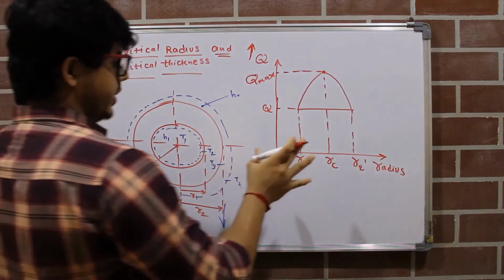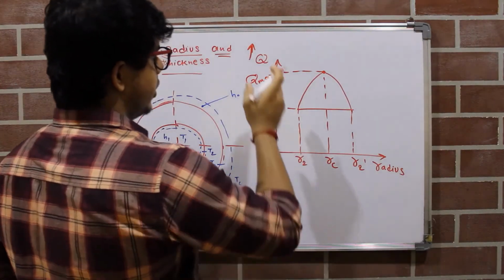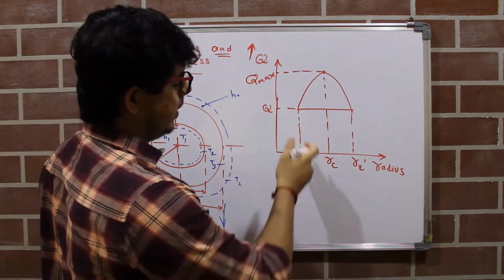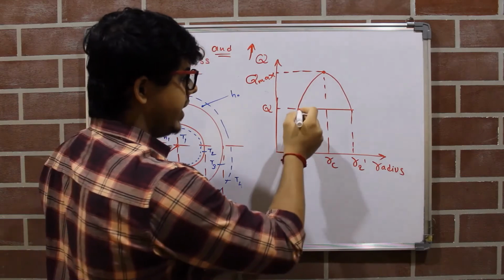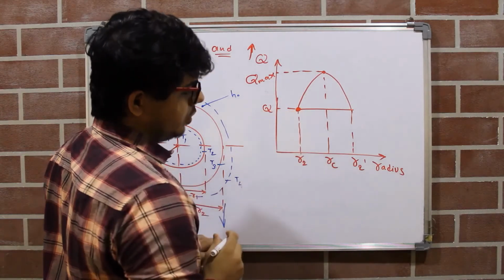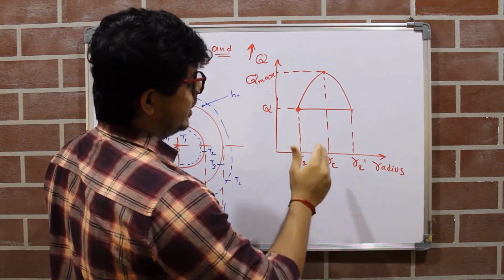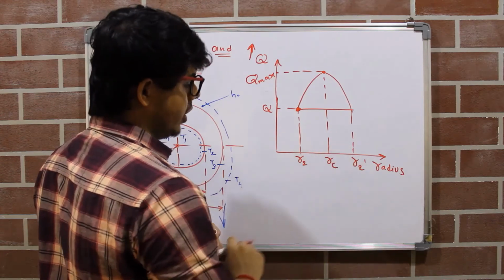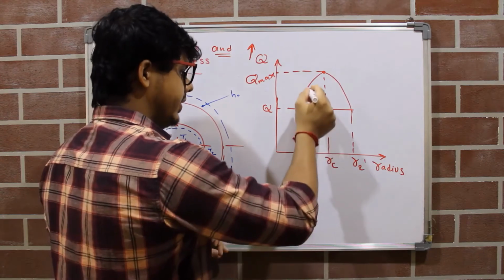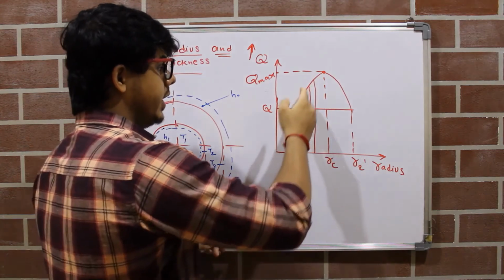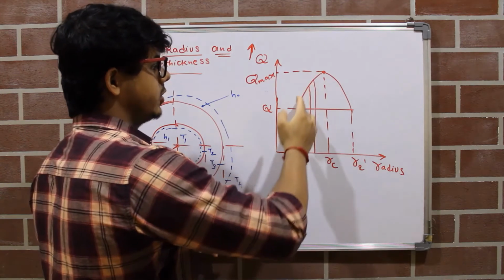So this graph is the Q versus radius graph. You can see that up to radius R2, we have the heat loss as Q. Now if we add more insulating material, the outer radius goes on increasing, and as the outer radius increases, the heat loss also increases.